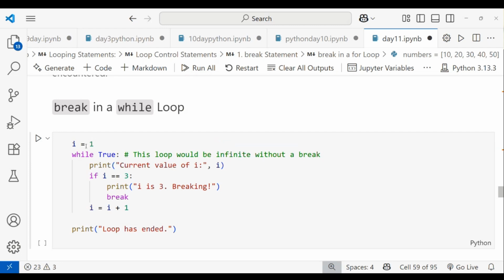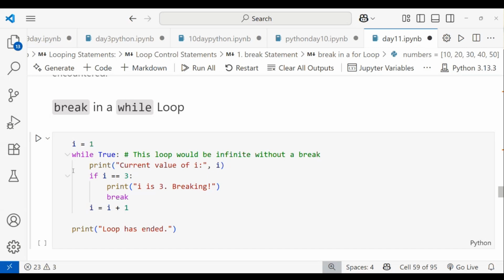So i equals 1 means initialization. This is the while loop. I'm writing True here, which is the condition. If it's false, it will stop. Otherwise it will keep running as an infinite loop. And I want to mention here if i is equal to 3, print that i is 3, and break. And i is equal to 1.